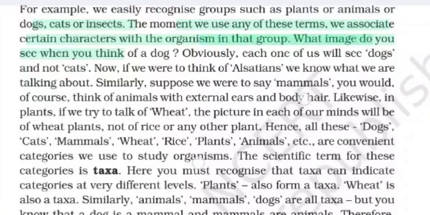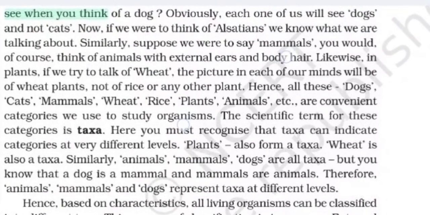What image do you see when you think of a dog? Obviously, each one of us will see dogs, not cats. Now, if we are to think of Alsatians, we know that we are talking about this. Likewise, in plants, if we try to talk of wheat, the picture of wheat comes to our mind. Hence all these, dogs, cats, mammals, are convenient categories we use to study organisms.